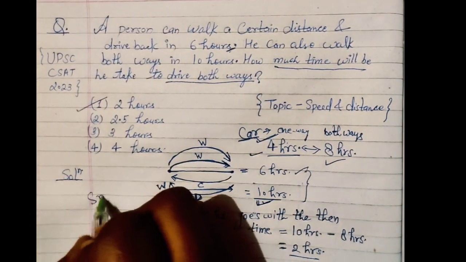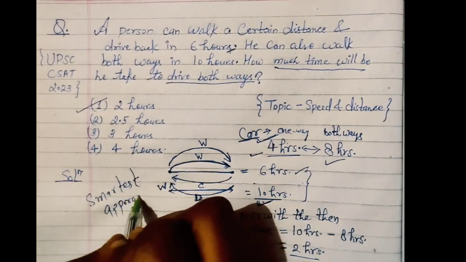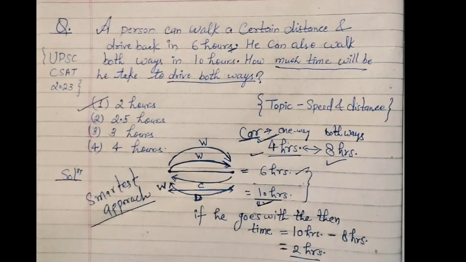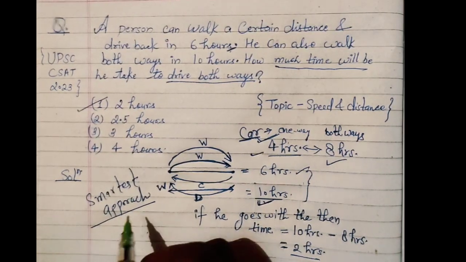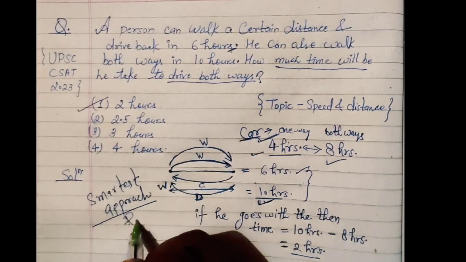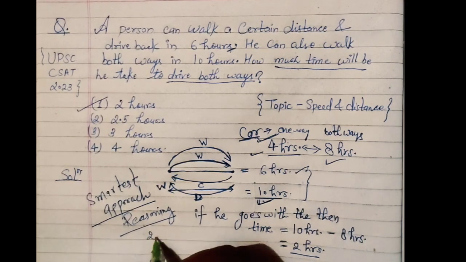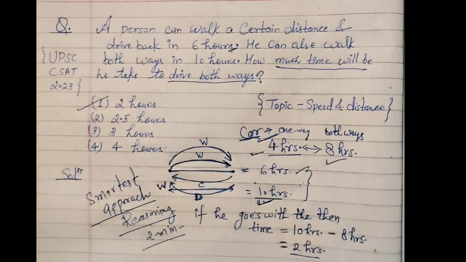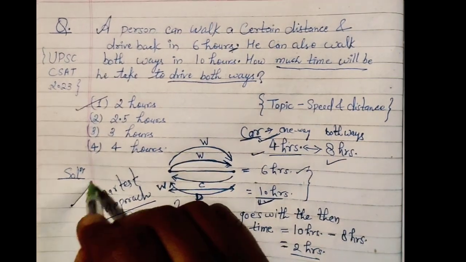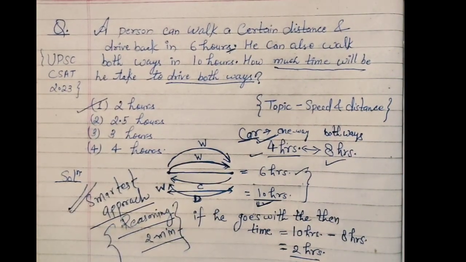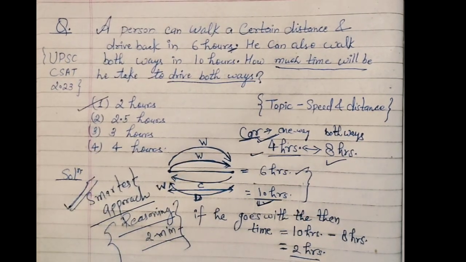So this is the smartest approach for this question. If you solve with equations, it will take time. But if you solve with reasoning, it will be a 2-minute or 3-minute question. So try to solve with reasoning, not by going with a method or something like that, because UPSC is just testing your reasoning. What does that mean?